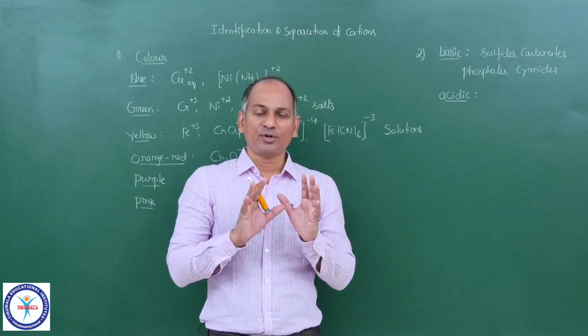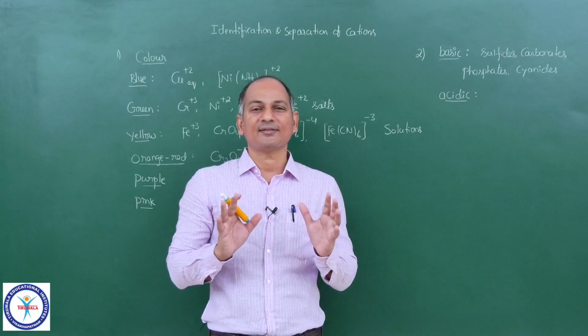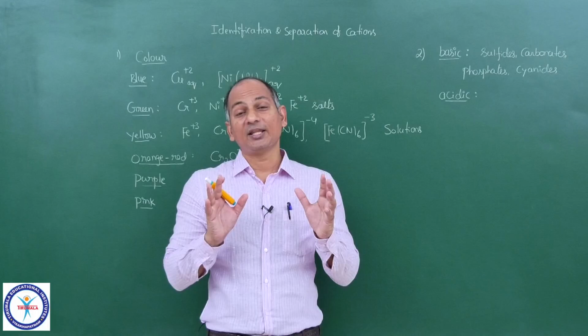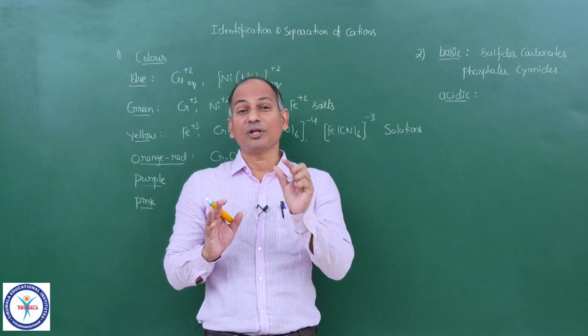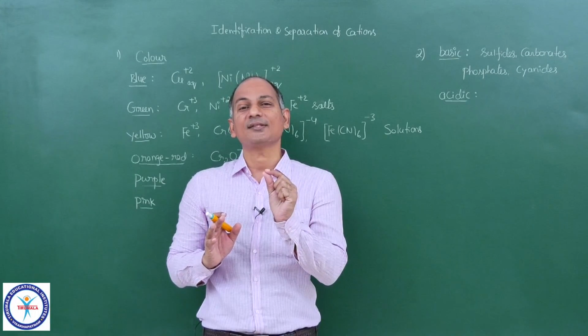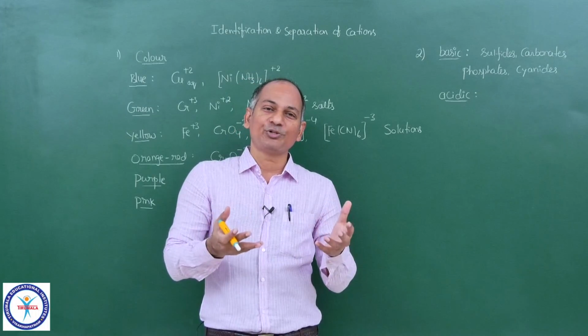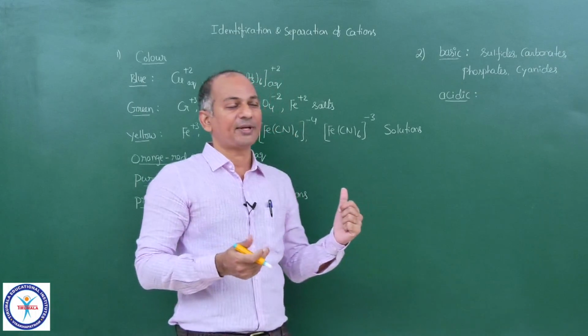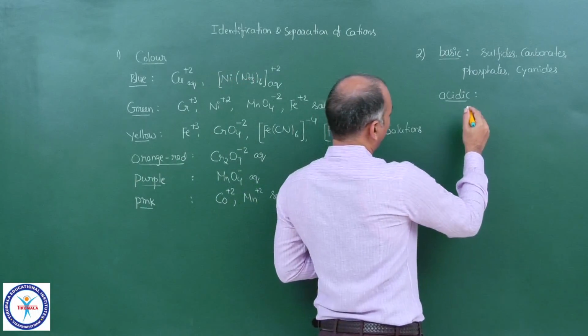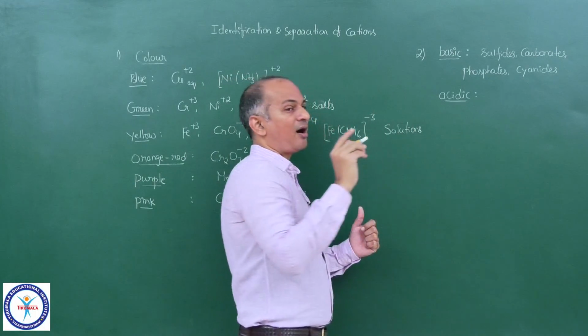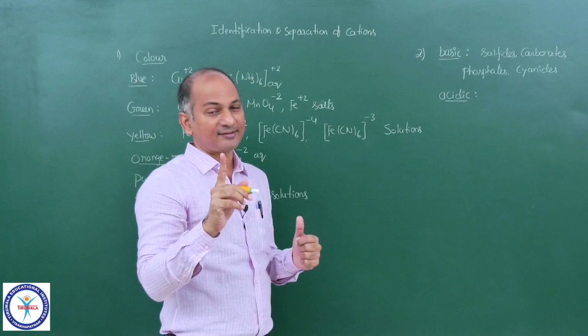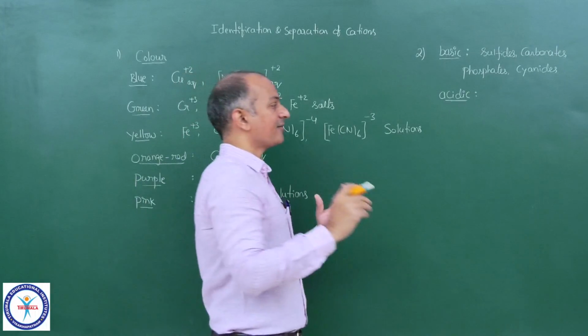So almost around 15 cations we have studied, and their reactions. Tell me which of these cations undergo hydrolysis, thereby making the solution acidic. Let me take up some examples: Fe3+, almost all the group 3 cations. The best example is group 3 cations.